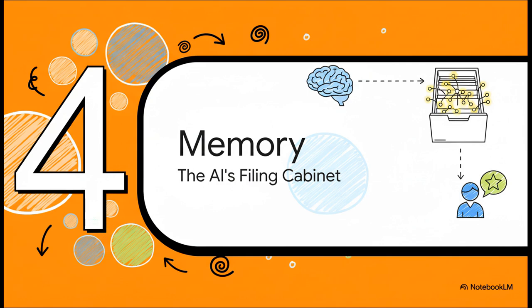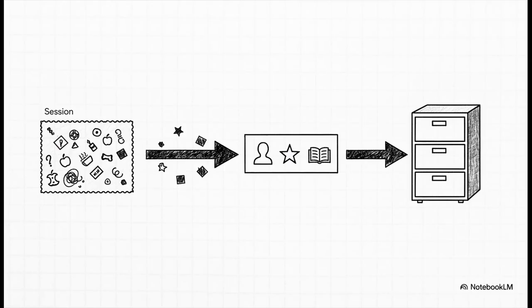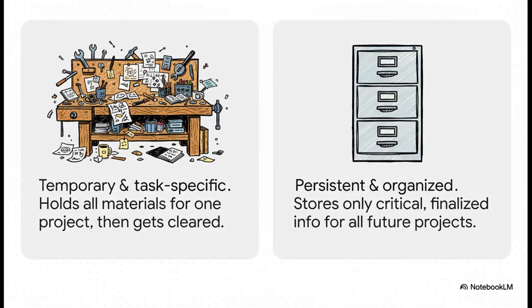But you can't build a real relationship on a temporary workbench, right? For the stuff we want to keep around, we need that second, crucial component. And that is the AI's long-term filing cabinet. It's memory. Memory is what makes all the difference. This is what lets an AI actually learn about you over time. Once a conversation, a session, is finished, the system pulls out the important nuggets, organizes them, and files them away in memory so they can be pulled up in any conversation you have in the future. Putting them side by side like this really makes it click. Sessions are the messy, temporary workbench you use for one project. Memory? That's the super organized filing cabinet that holds the important finished stuff, the go-to source for every project you do from now on.